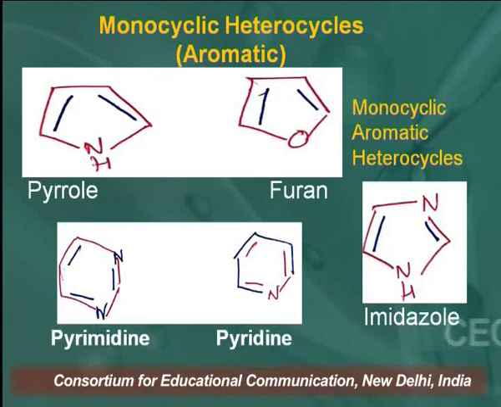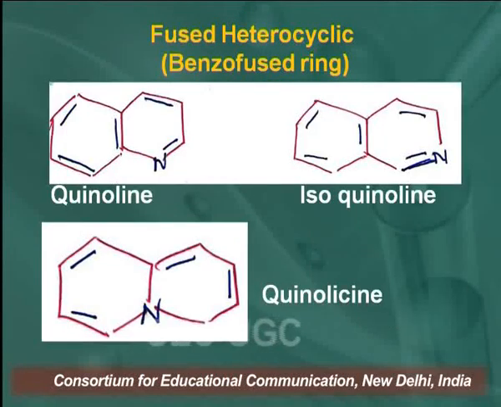And next is imidazole. Imidazole is a 5-membered ring and here 2 carbons of the ring are replaced by nitrogen. So we have seen that in heterocyclic compounds, when a carbon of a carbocyclic compound is replaced by any heteroatom, we get a heterocyclic compound.